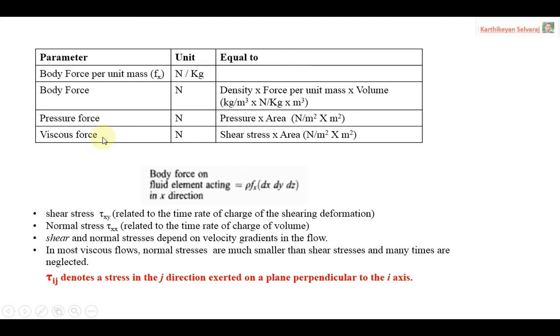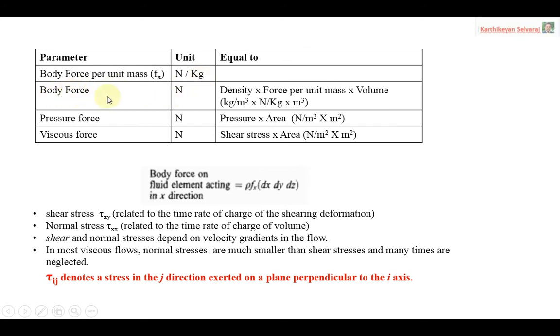So we are going to obtain the body forces and surface forces with the available parameters. For understanding the derivation, this table column will be helpful for you. First, the body force per unit mass. The symbol is Fx, because we are considering only the x component. The unit will be Newton per kg. The next one, we are looking only at the body force. You know very well the unit of force is nothing but Newton. Here it is body force per unit mass, that is why the kg term comes.